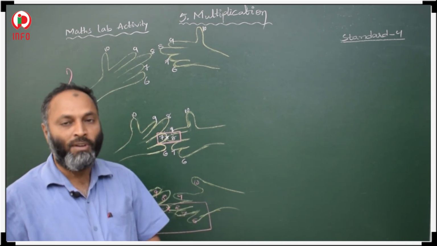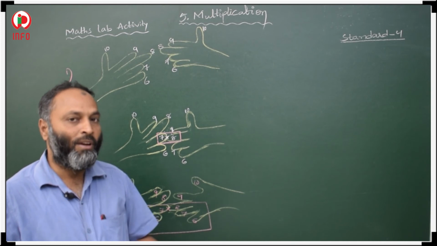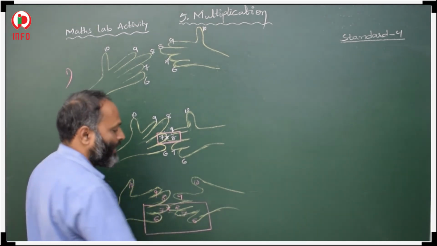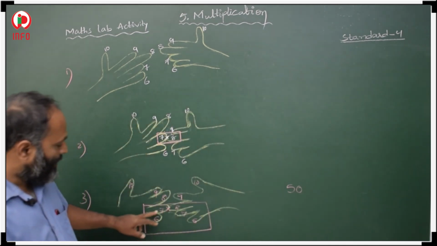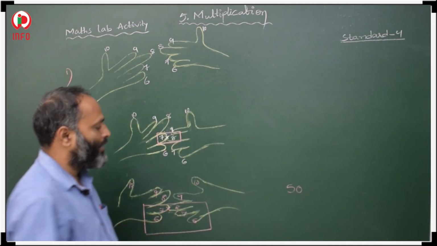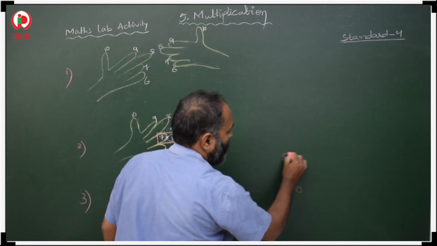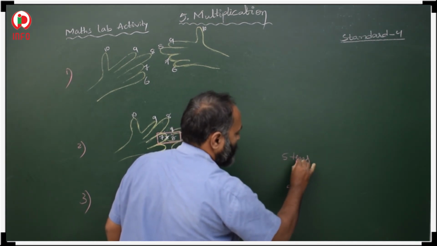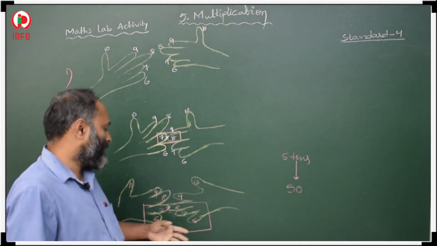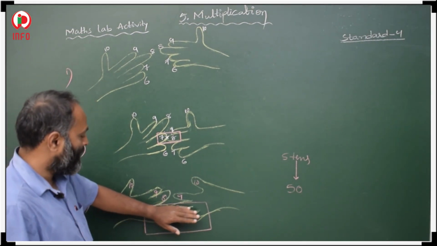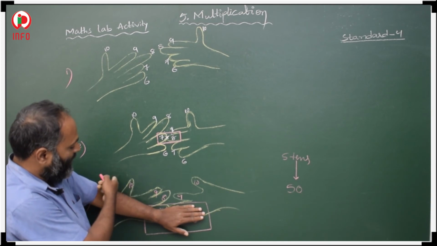If 6 fingers, then 60. If 7 fingers, then 70. So it is 5 tens: 10, 20, 30, 40, 50. It is 50. Okay.